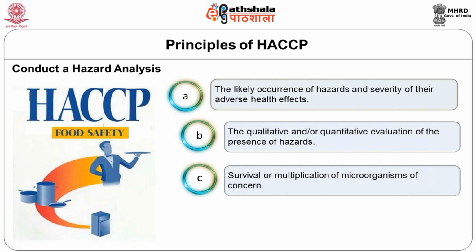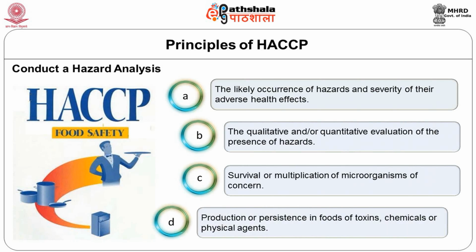In the case of microbiological contamination or biological hazards, we also see the survival and multiplication of microorganisms of concern. Sometimes in food processing some of these organisms are killed, so that has to be considered in the hazard analysis. Also the production or persistence of toxins, chemicals or physical agents.